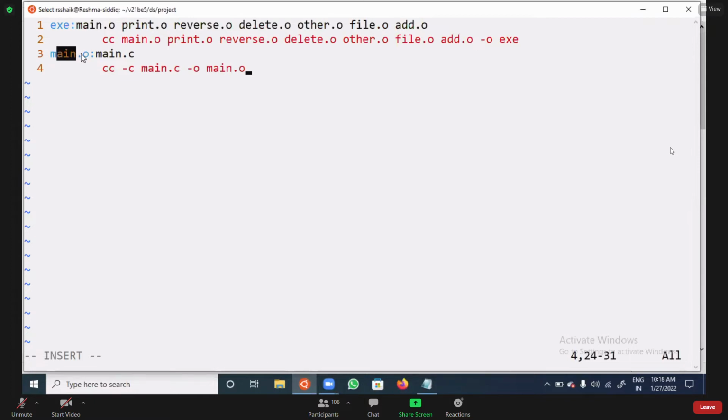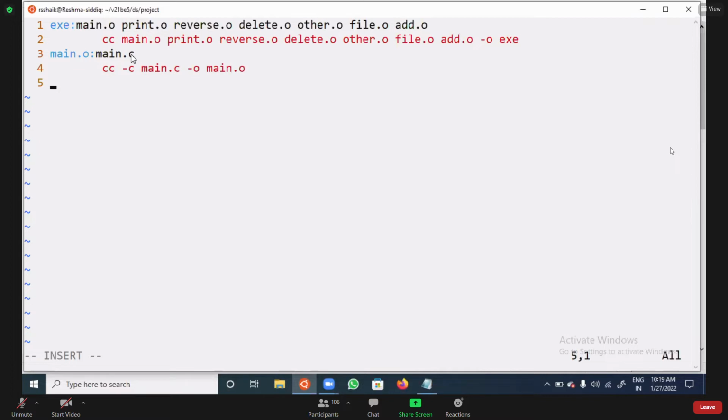Next, main.o is the target file I am taking. It depends on this, that means main.c must be available. Then only will you get main.o. How do you get it? I write the command in the next line. In the same way, I need to write all the files. It is not mandatory to write them in the same order. You can change the order, but we should not miss any file. That's why I am following this order.